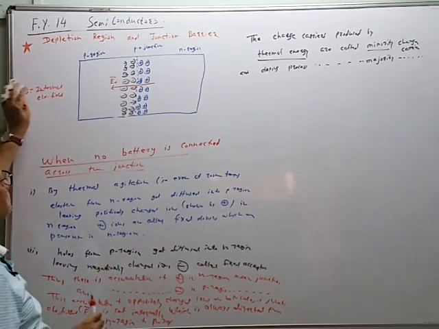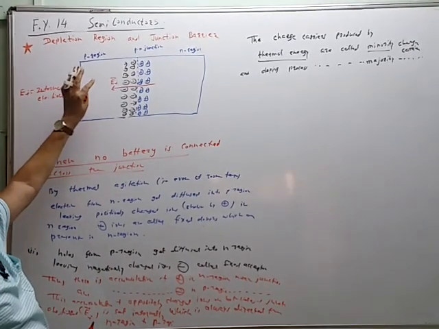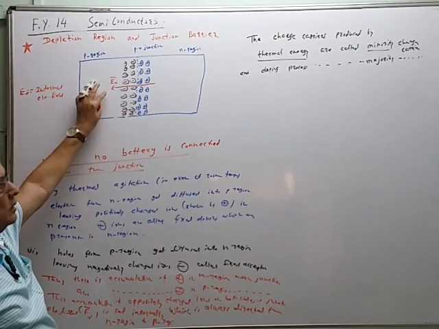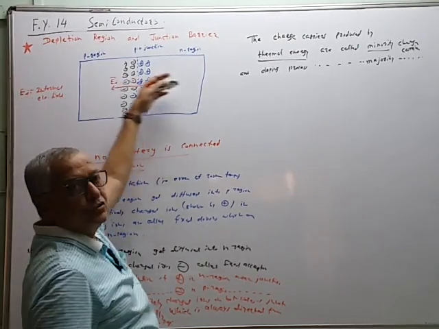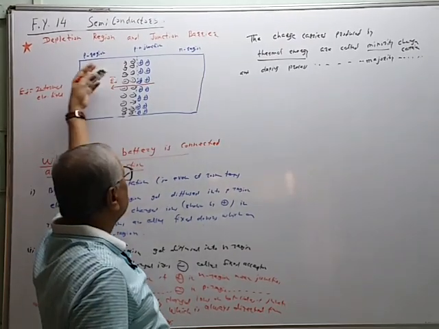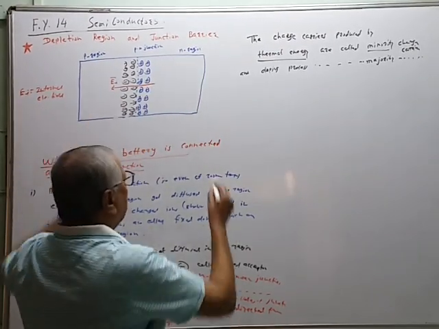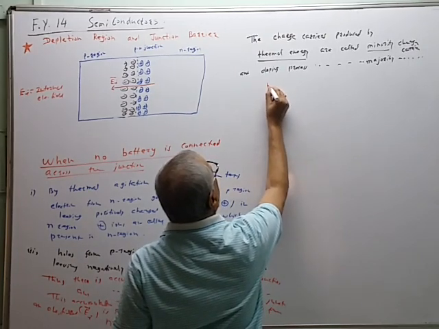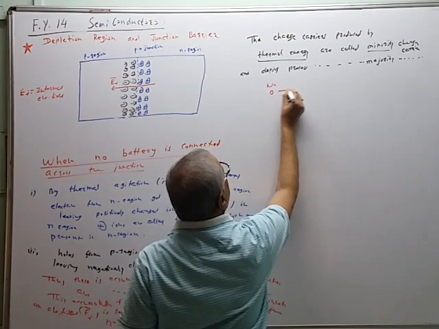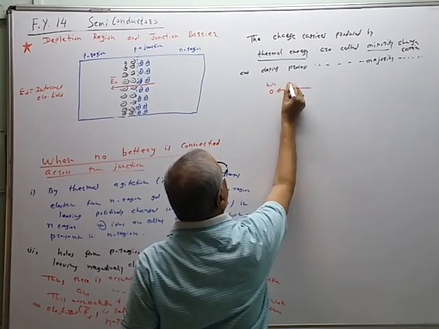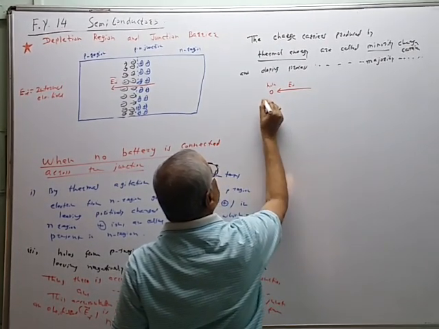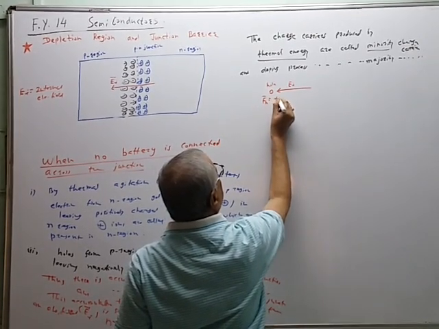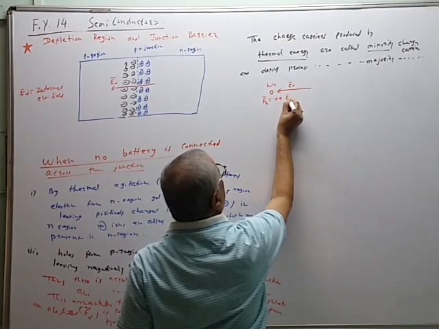So what will happen? Now, if any new hole from the P region tries to diffuse through the junction into the N region, what will happen? This hole, when it enters the electric field EI, experiences the force Fh, and we know that the charge of the hole is plus, so force is plus e EI.